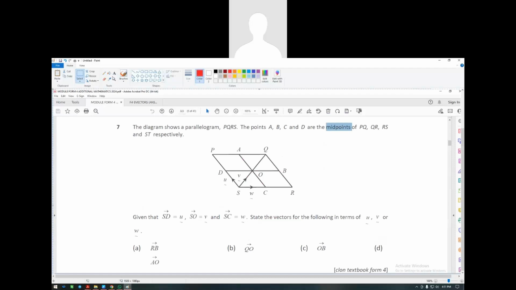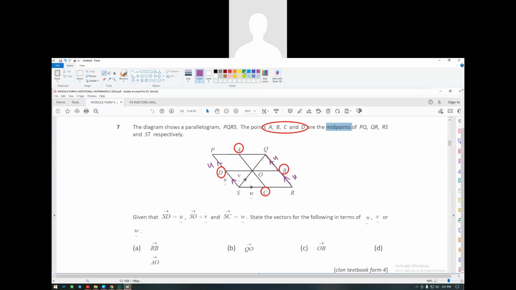For example, saya akan bulatkan all the midpoints. So they say these are the midpoint. So this is a midpoint, midpoint, midpoint, midpoint. Means titik tengah. So bermaksud, if this one is U, ini adalah U. Bermaksud pada arah yang sama, this one also must be U. If here is U, this one pada arah yang sama. If they are going in the same direction, this one also is another U. And this one also will be another U.